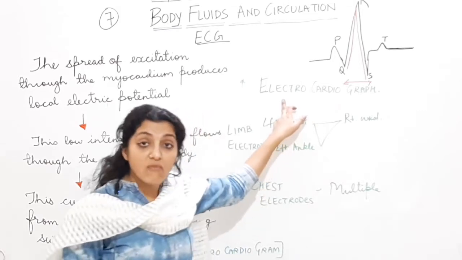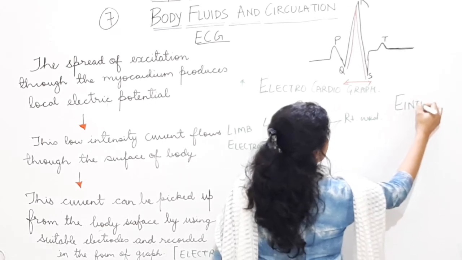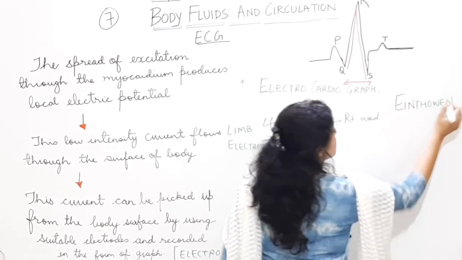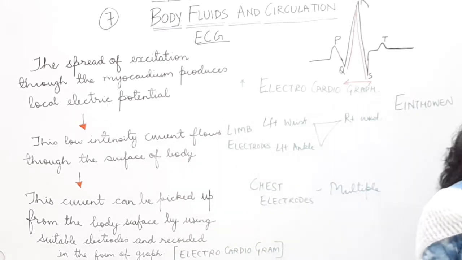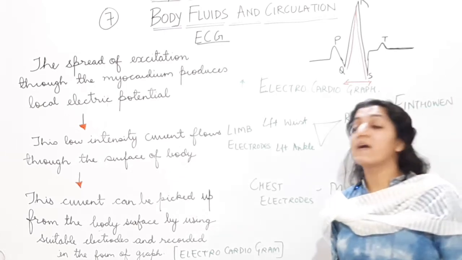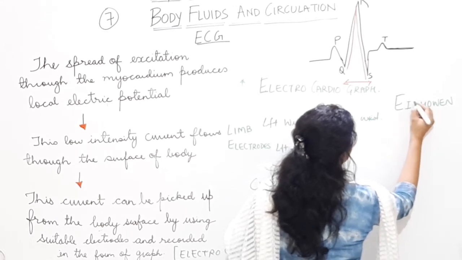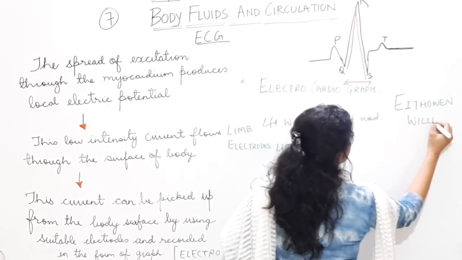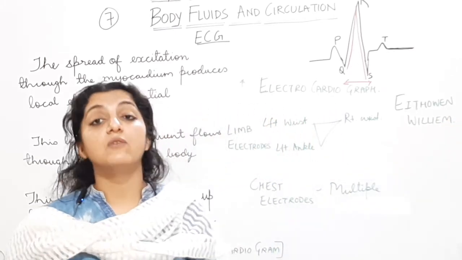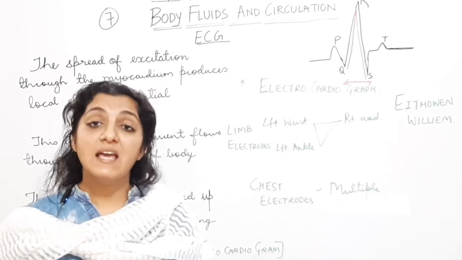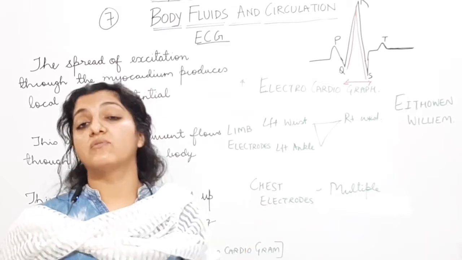This electrocardiograph was discovered by Enthoven William. He is also called the father of electrocardiography. He was a physiologist. He discovered this ECG machine to know about the activity of the heart.